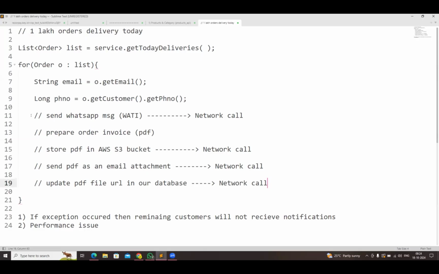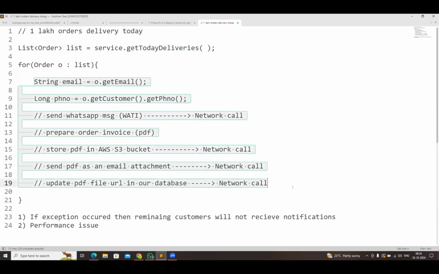So we need to send a WhatsApp message to the customer. One network call will happen. We need to store the PDF in the S3 bucket. Another network call will happen. We need to send the PDF as an attachment. Another network call will happen. And we need to update the PDF URL in our database. Another network call will happen. So this logic will execute for every order.